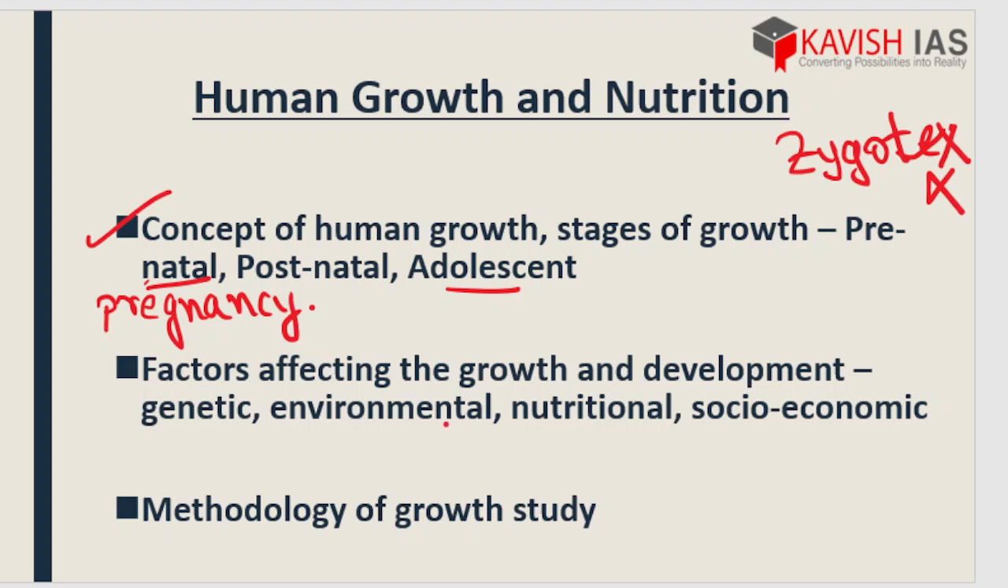Next we have factors affecting growth and development: genetic, environmental, nutritional and socio-economic factors. When a baby is growing up, definitely a lot of factors play a huge role. Among those factors, we need to know only the genetic, environmental, nutritional and socio-economic parts. And next we have the methodology of growth study. How the baby is growing up. There are definite patterns of growing up. Those patterns, the growth curves, growth and developmental patterns, we are going to discuss in detail.